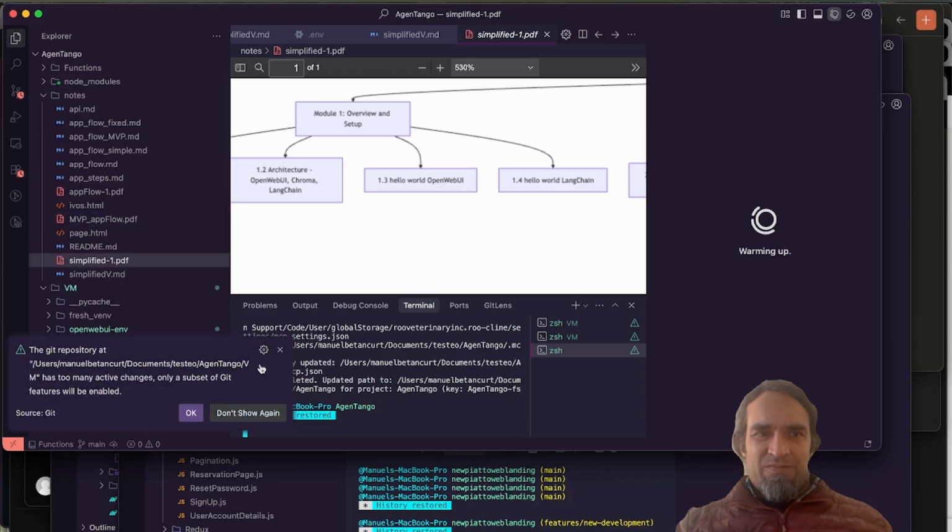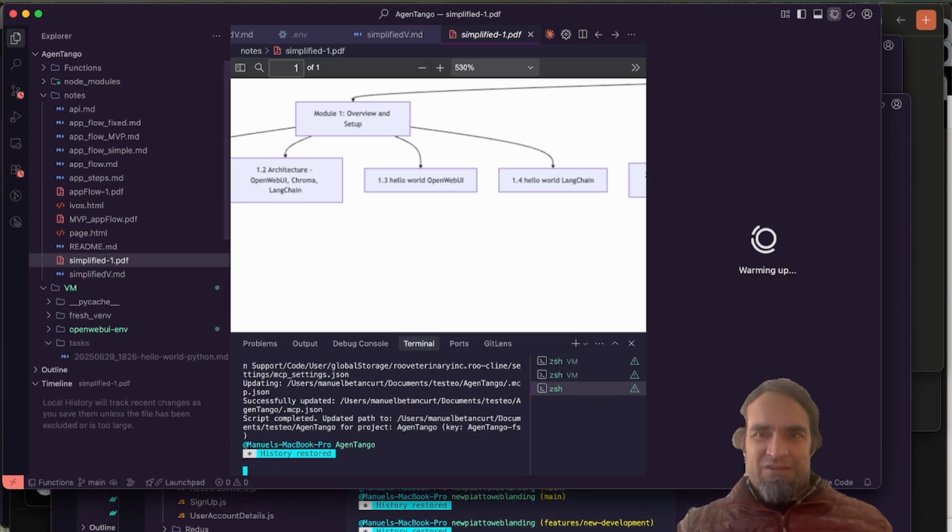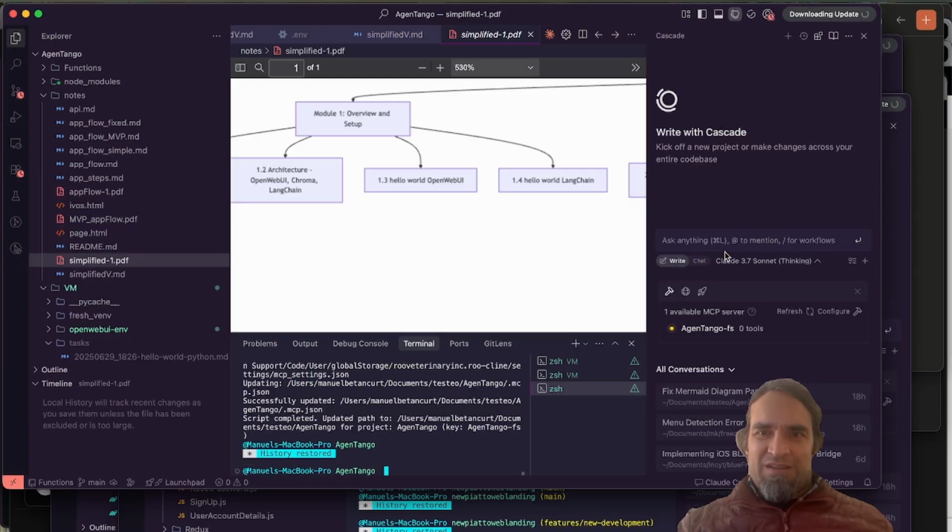So now Windsurf is connecting, because here I can select as well what AI agent to help me code, to do the vibe coding. As mentioned, we'll be using Claude, could be. But you see now it loaded my agent file system MCP. So it's yellow, it found it, but now it's connecting to it. Okay, it's green, now it's connected, and now it can operate on the file system.